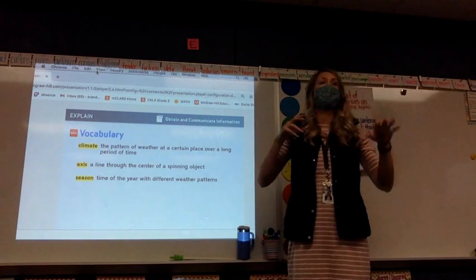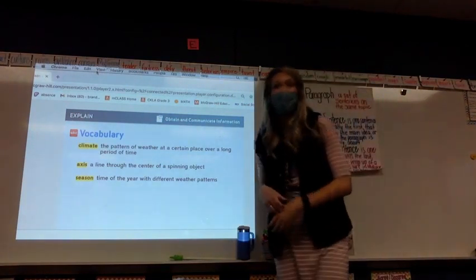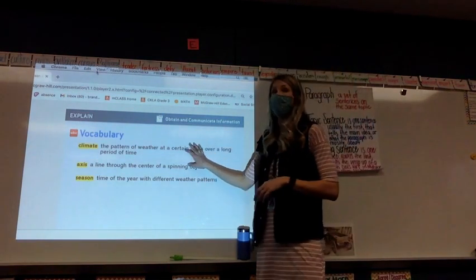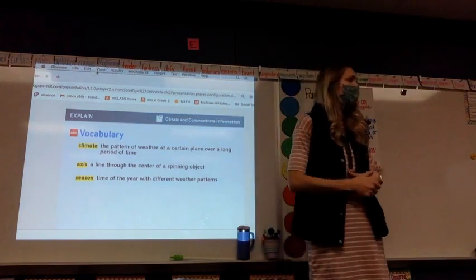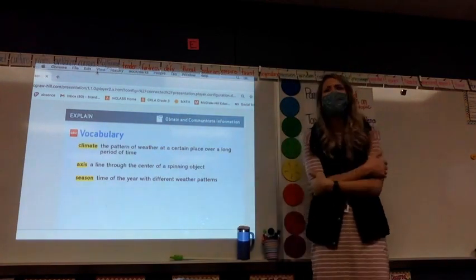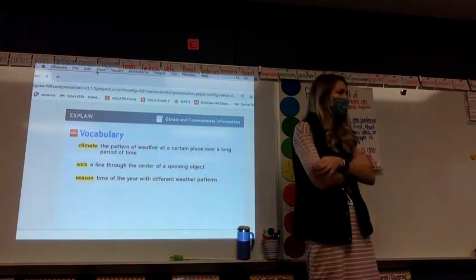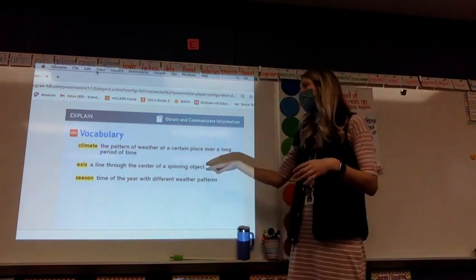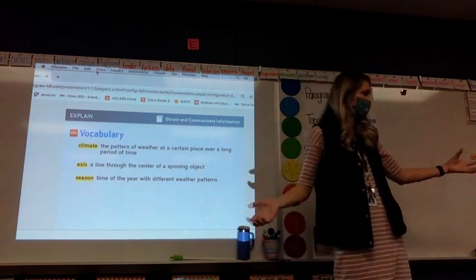So the big difference there to think about is weather is what's happening in the moment. It's what's happening that day. It's what's happening really soon. And when we get to that climate piece, it's going to be that period over a long period of time. So we're not just saying, oh no, it's really cold today. Can you have just random really cold days? Yeah, you sure can. But the climate is going to be basically what the temperature is, what the weather patterns are like over a longer period of time.